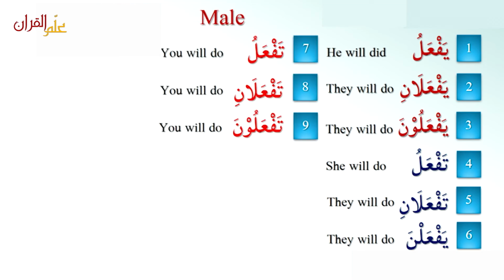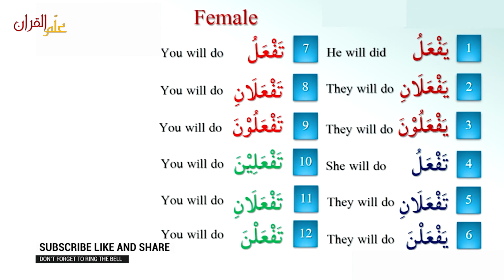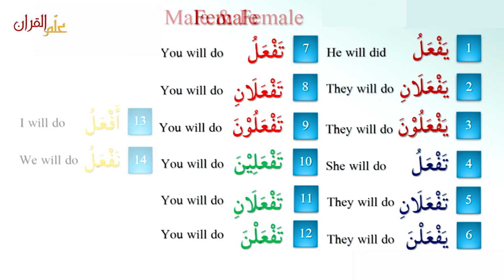تفعل, تفعلان, تفعلون. تفعل, you will do. تفعلان, you both will do. تفعلون, you all will do. So these are for males. And after, تفعلين, تفعلان, تفعلن, these are for females. تفعلين, you will do. تفعلان, you both will do. تفعلن, you all will do. So when this is memorized, you go to the next.